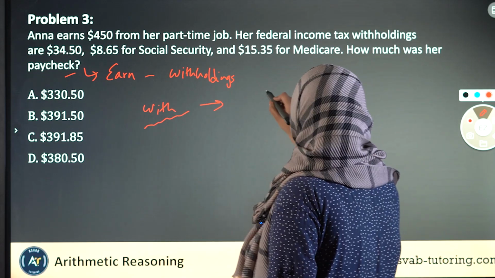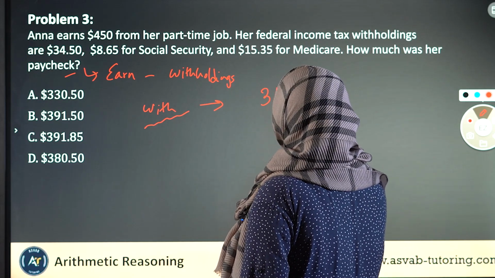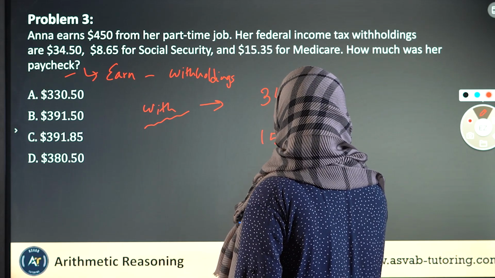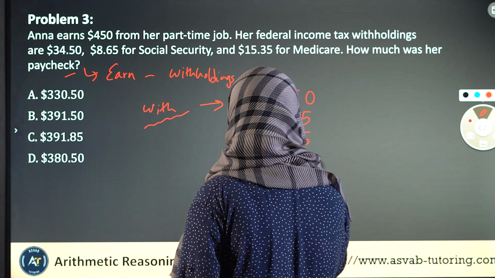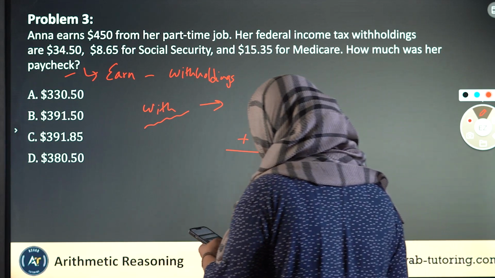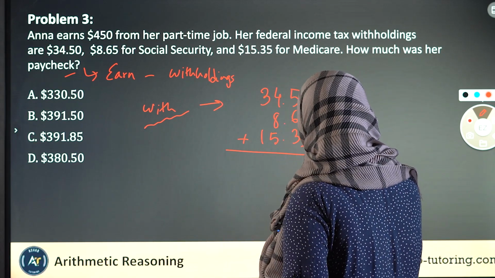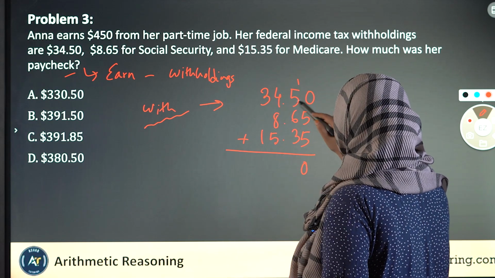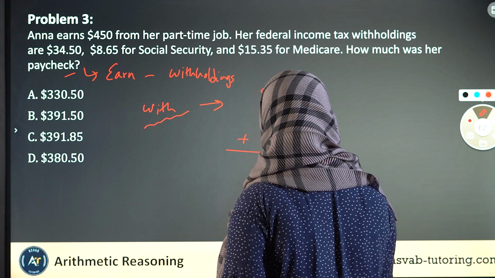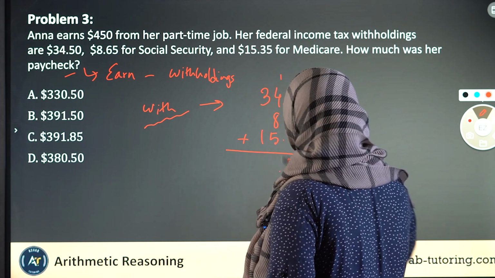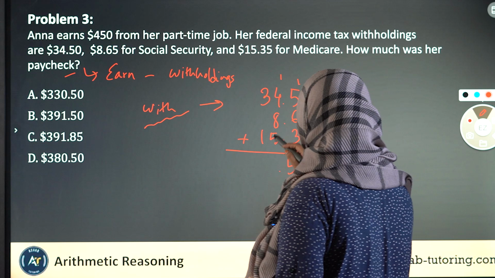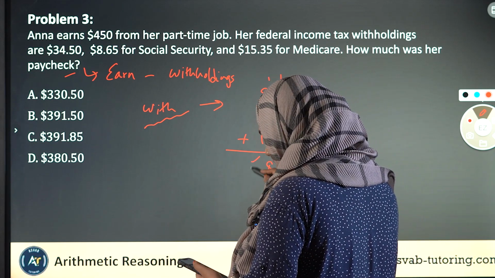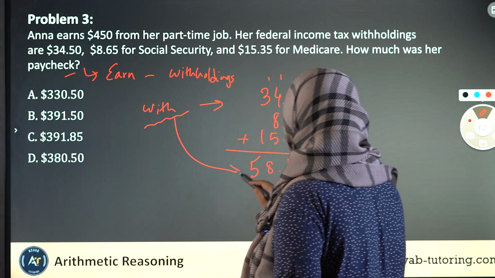So we have 34.5, then we have 8.65 and we have 15.35. First of all, we need to add all three of them up. To do that, first of all, we line it like this. 5 and 5 is 10, carry the 1. 5 and 1 is 6. 6 and 6 is 12. 12 and 3 is 13, 14, 15, carry the 1, 4 and 1 is 5, 5 and 5 is 10, 10 and 8 is 18, carry the 1, 3 and 1 is 4, 4 and 1 is 5. So as we can see, the total withholdings is